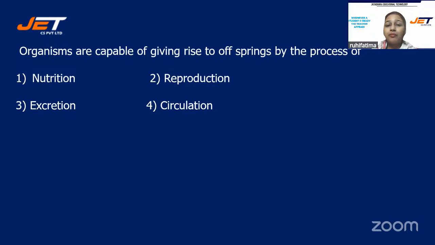Organisms are capable of giving rise to offsprings by the process of. Your options are number 1, nutrition, number 2, reproduction, number 3, excretion, number 4, circulation.